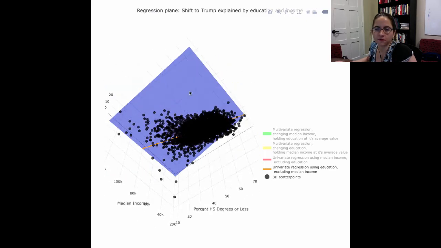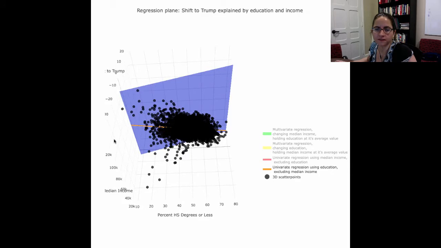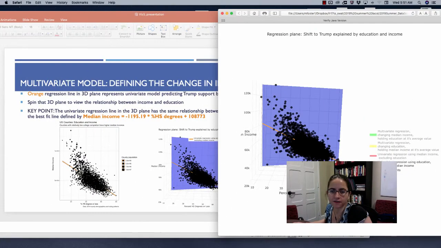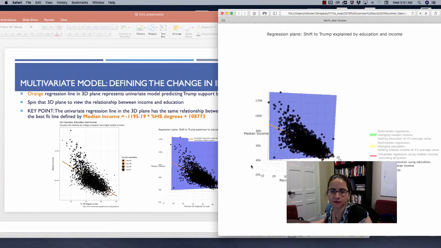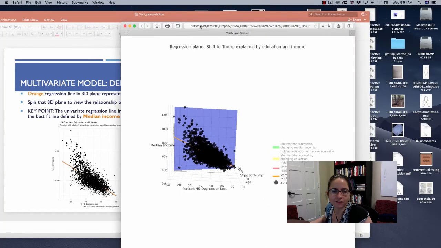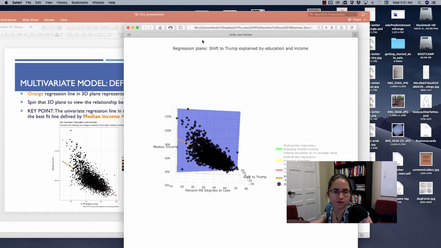Specifically, I want to swivel this around until I can see that same pattern, namely get high school degrees on the x-axis and median income on the y-axis, and spin that around until this graphic matches or comes pretty close to that left-hand graphic in the PowerPoint.